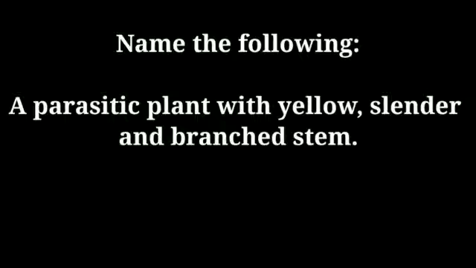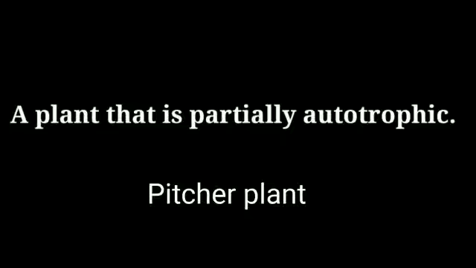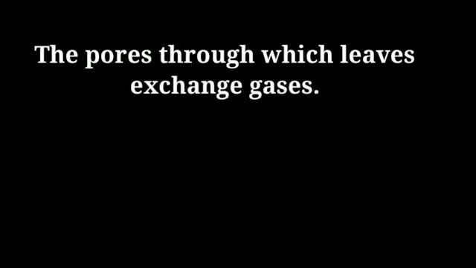Fourth, during photosynthesis, plants take in dash and release dash gas. Carbon dioxide and oxygen. Name the following. A parasitic plant with yellow slender and branched stem. Answer, Cuscuta. Next, a plant that is partially autotrophic. Answer is pitcher plant. Next, the pores through which leaves exchange gases. Answer, stomata.